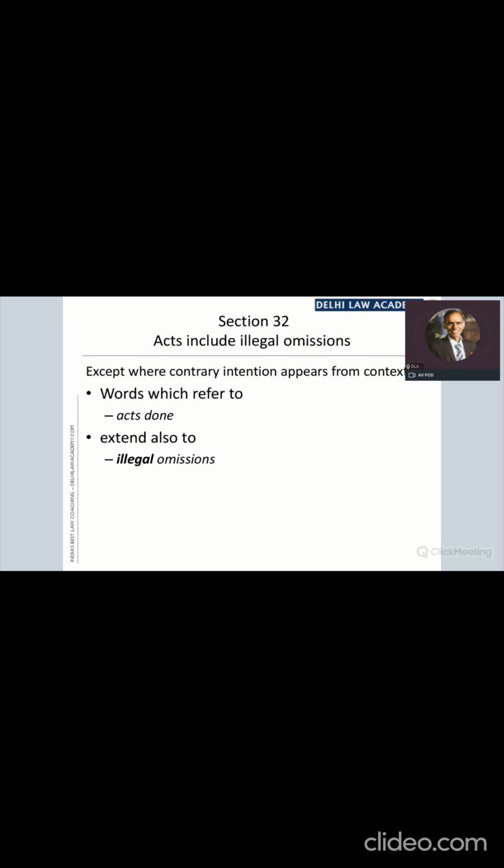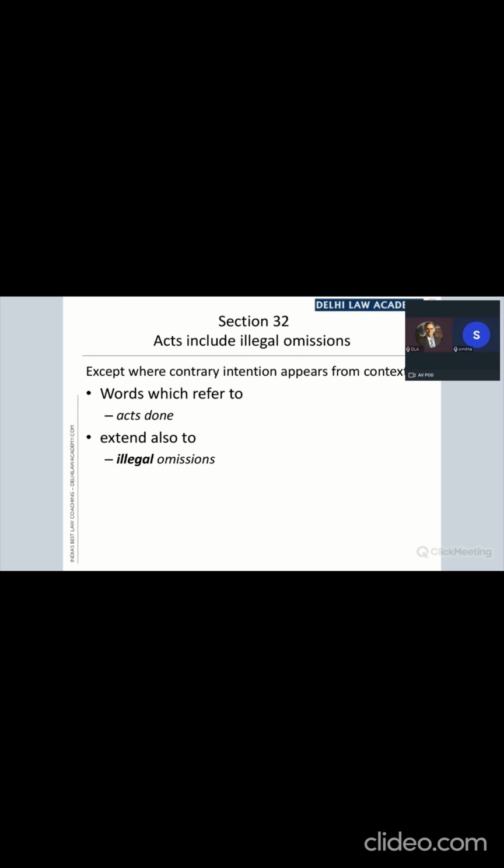A good answer. We'll see section 32. Words which refer to acts done extend also to illegal omissions. So mere omission is not sufficient. The omission must be illegal. Ayushi is also correct when she says that it is more like a moral obligation which cannot be treated as illegal. So the omission is there, but it's not illegal. How do you know whether this omission is legal or illegal? Which omission is illegal? Legally,